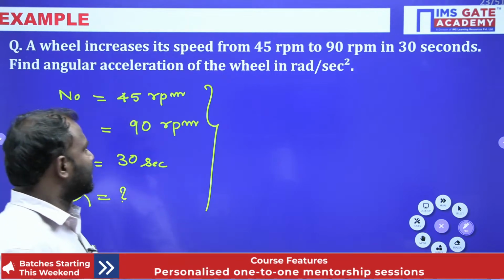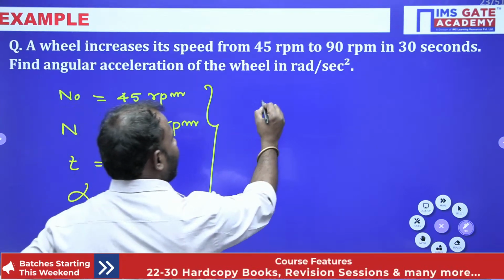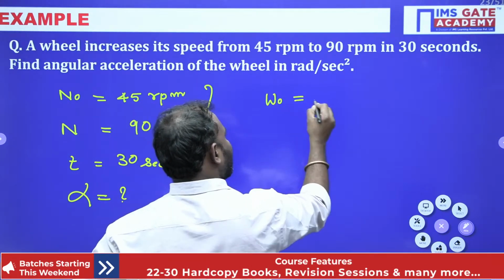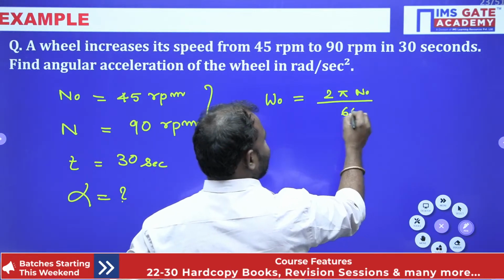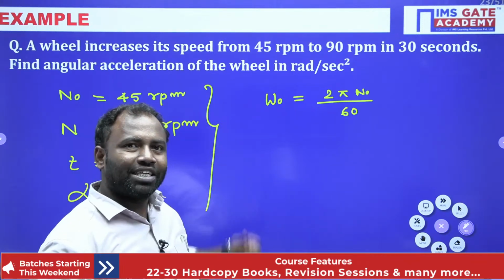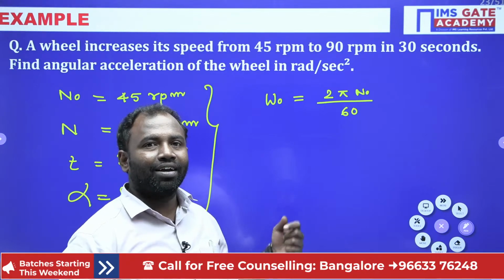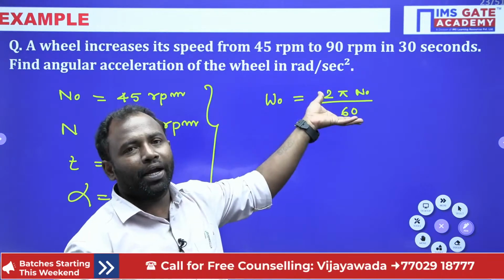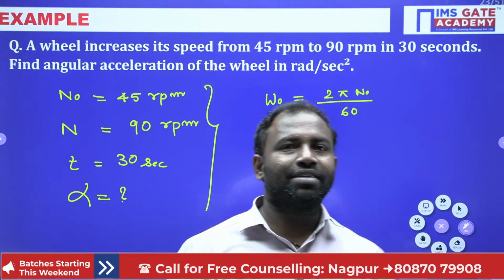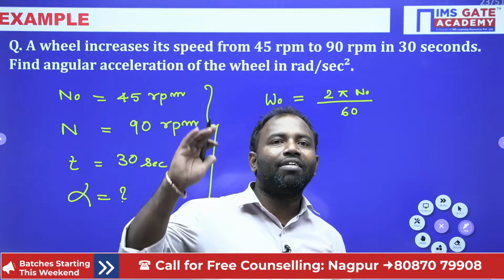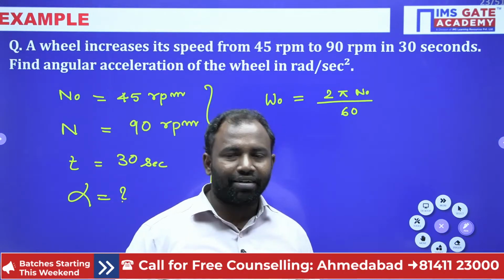Now see, how can we calculate angular velocity? Here omega naught is equal to 2 pi N naught by 60. Now I got my initial angular velocity. Why? Because here they gave it in terms of rpm. If you know the flywheel rpm, how can you calculate angular velocity? Angular velocity is equal to 2 pi N by 60. Everybody knows, right guys? Try to understand.